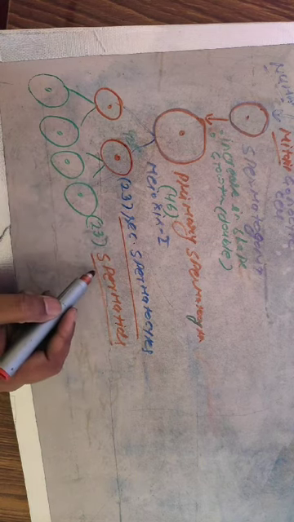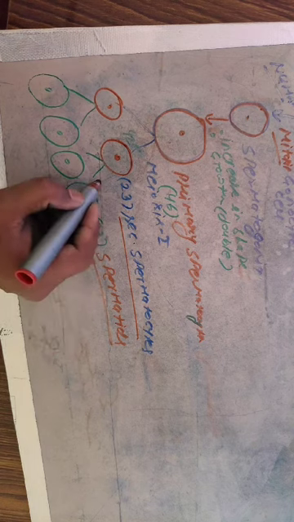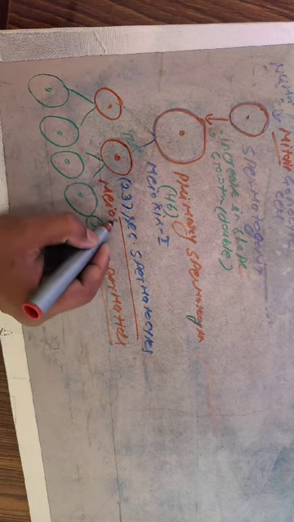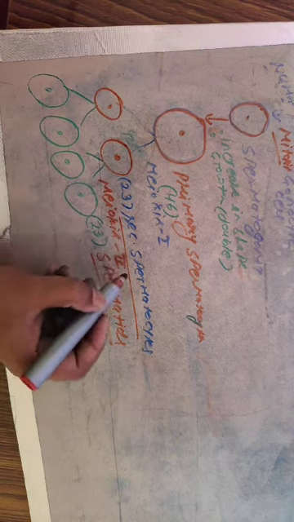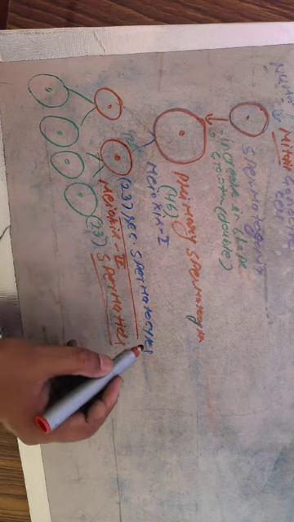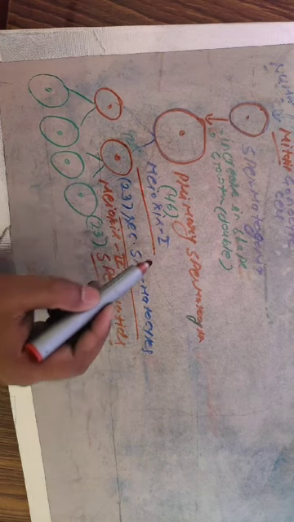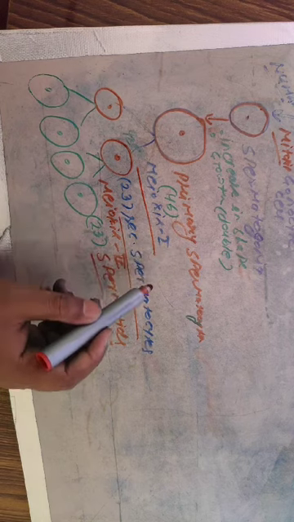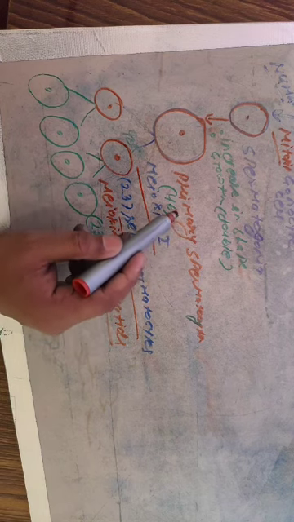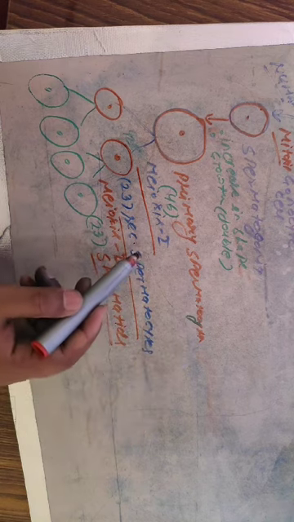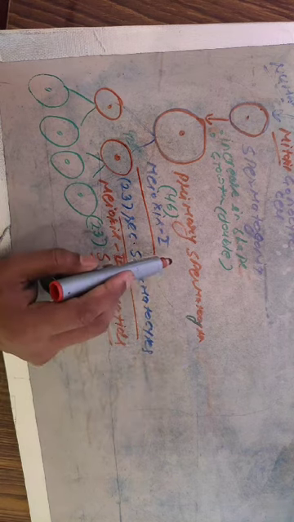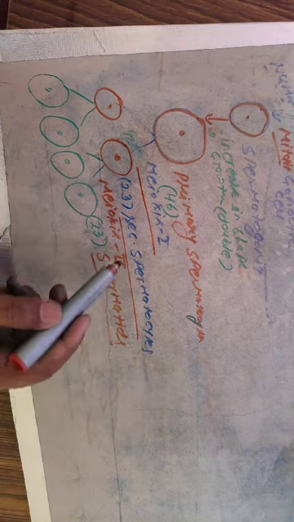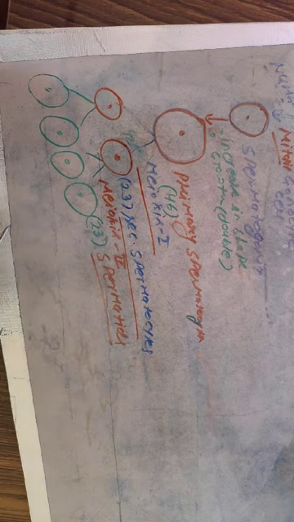And how do the spermatids form? By means of meiosis second. And how do the secondary spermatocytes form? By means of meiosis first. When meiosis first occurs in the primary spermatocyte, what will be the result? There will be the secondary spermatocytes.